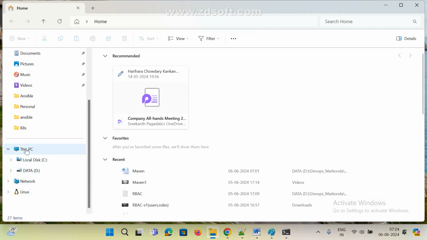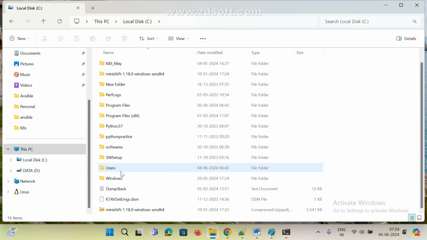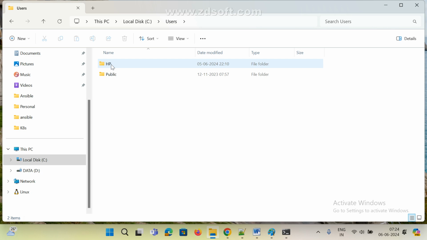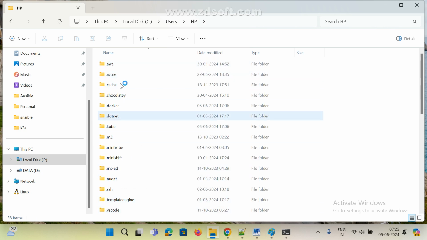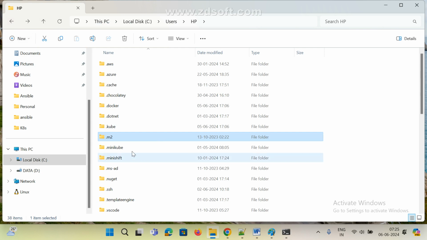First go to My Computer, go to C drive, go to Users and click on the logged in user, and somewhere here we can see .m2. This is the local repository. We'll see the purpose of it later. Here many things we can see. Already there is nothing here. Now I am going to create one project, and in that case we can also see something. This is your local repository.